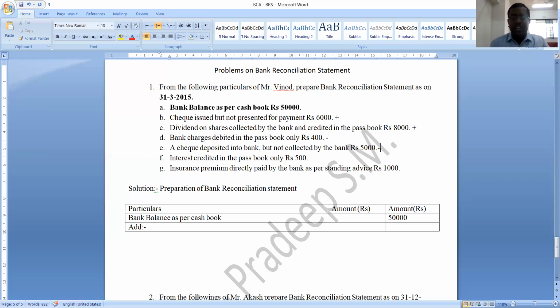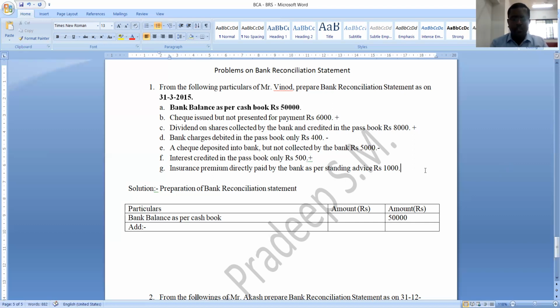Next one is interest credited in the passbook only. What I told you, credit in the passbook means balance increases. Passbook balance increases. So in order to get this passbook balance, we should increase the cash book balance as well. So which sign we must assign? Plus sign we must assign.